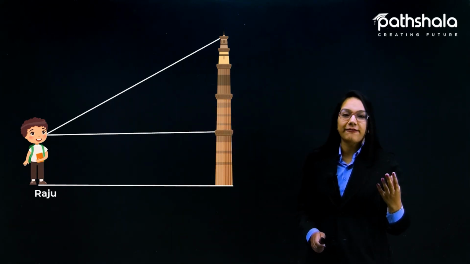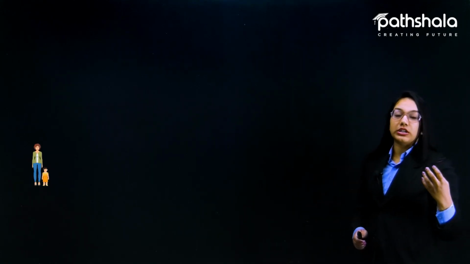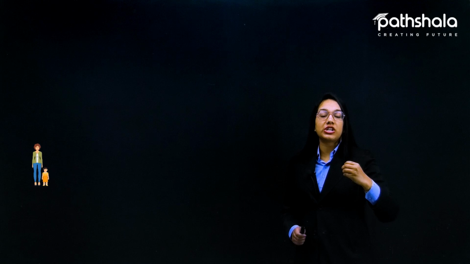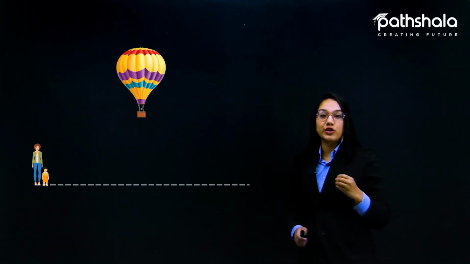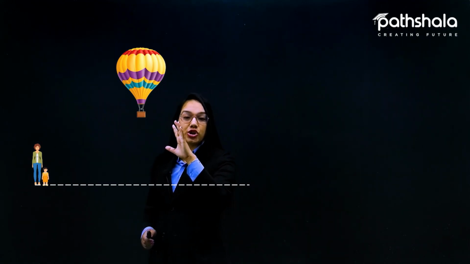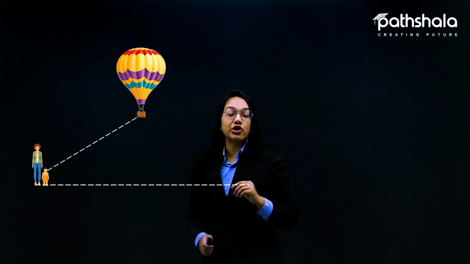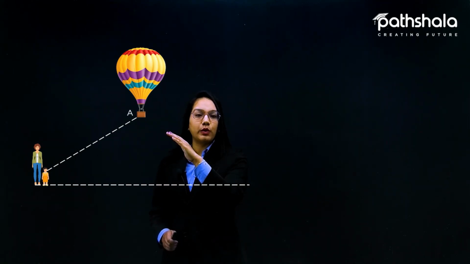Now for another example, let us suppose a daughter spotted a hot air balloon in the air, and when she saw it, it was at the point A above the ground at a particular distance.